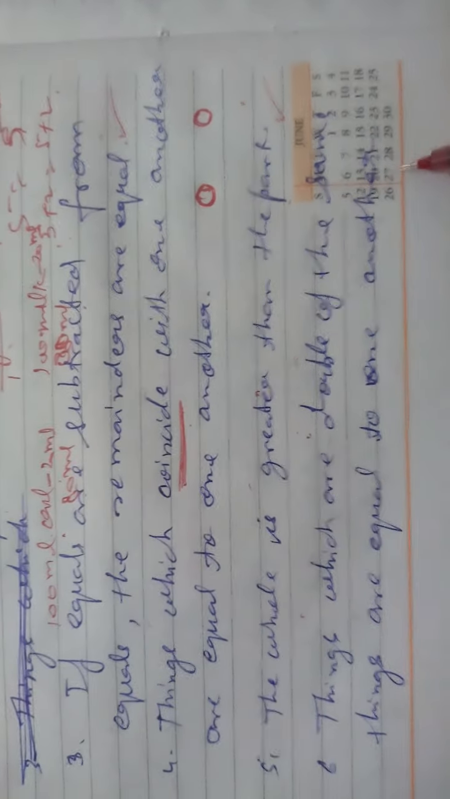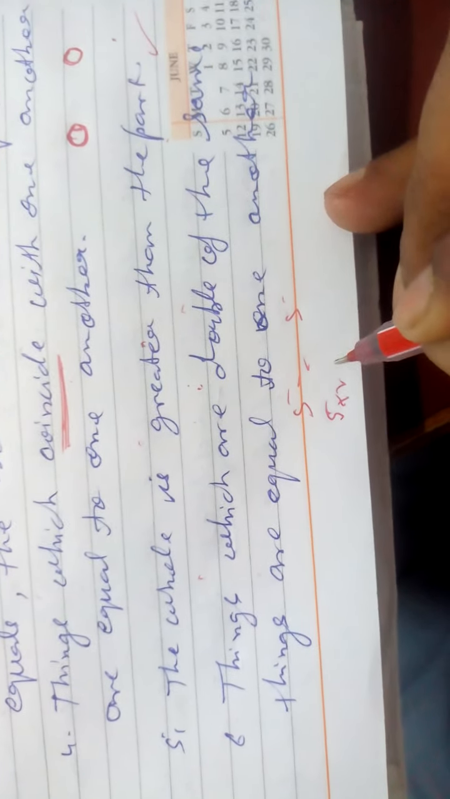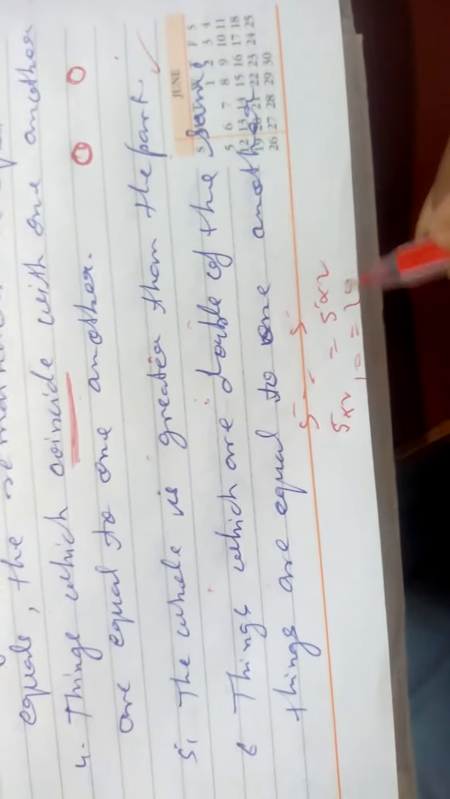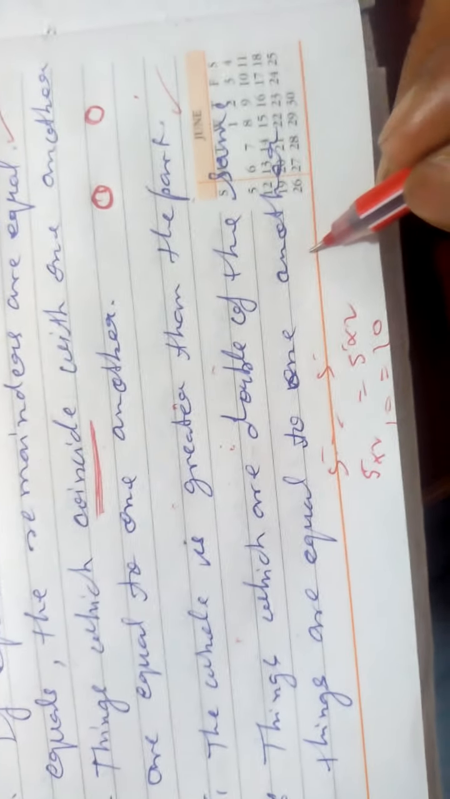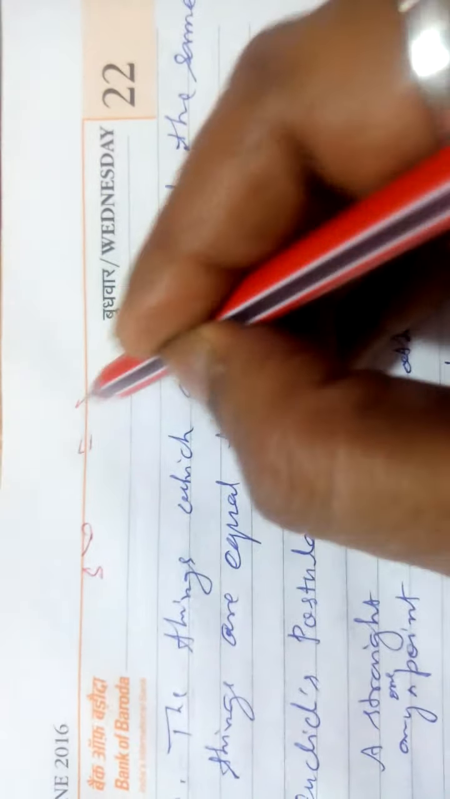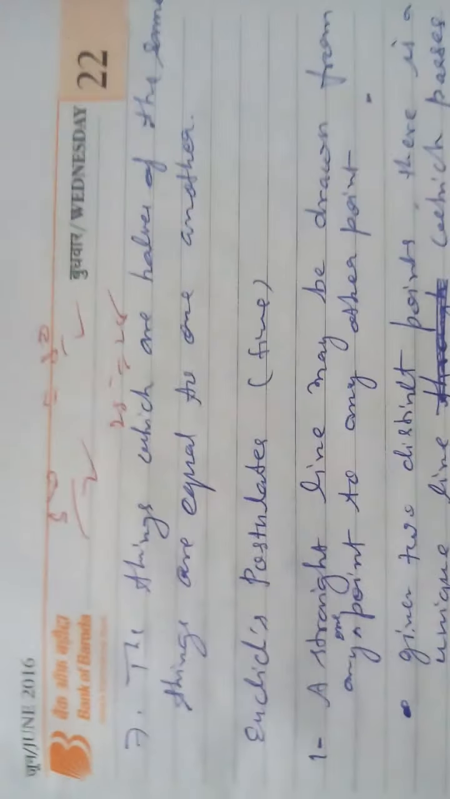Things which are double of the same things are equal to one another. Double means 5 is equal to 5, so double of 5 is 10 on this side, and 10 on the other side as well. For example, 5 kg sugar and 5 kg rice, doubled to 10 kg sugar and 10 kg rice, are also equal. Things which are halves of the same things are equal to one another. Means 50 is equal to 50, and half of it will be 25 is equal to 25.